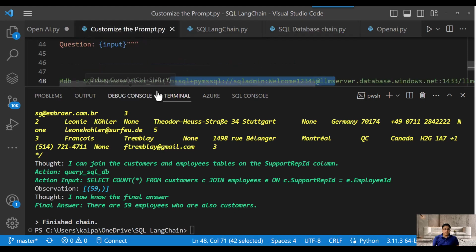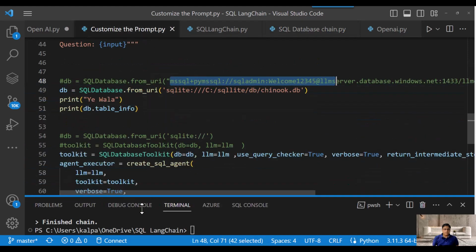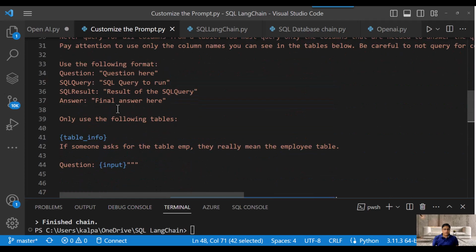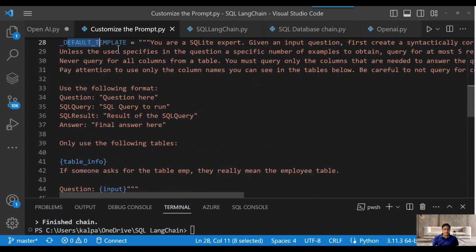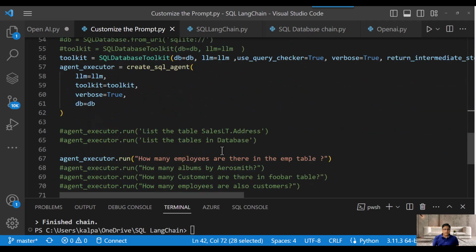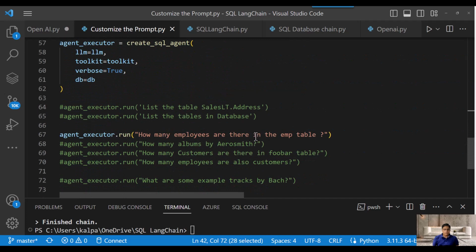Another example here is how you customize the prompt. In this example I have provided a template for the prompt, and in the table info I have specified that if someone asks for a table imp, it really means the employee table. So now if I ask how many employees are there in the imp table, it understands that it is the employee table being asked about. So let's run this code.